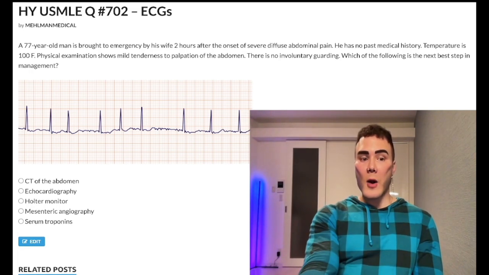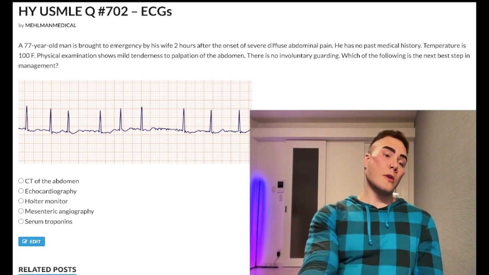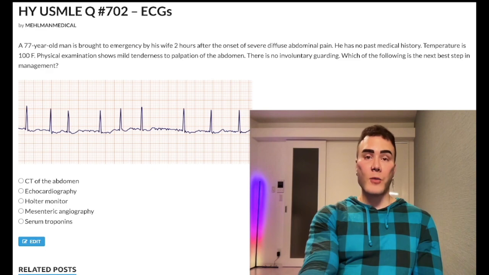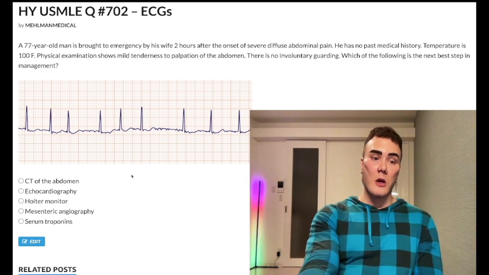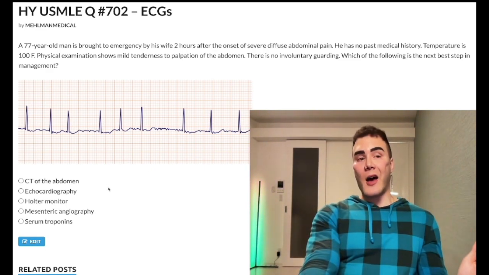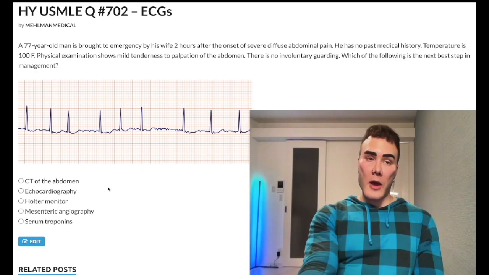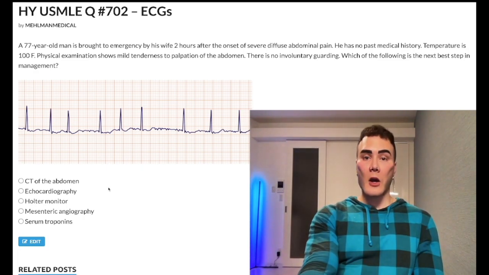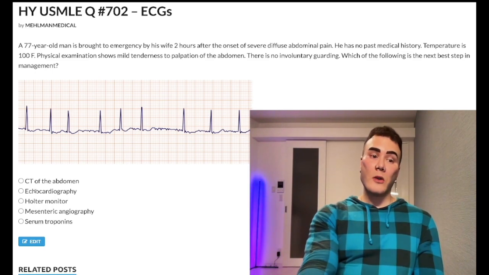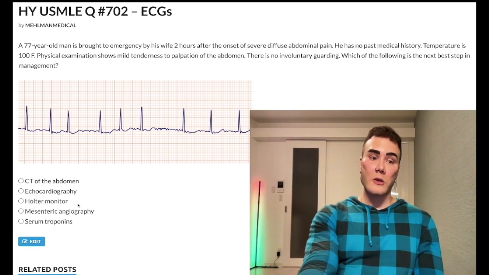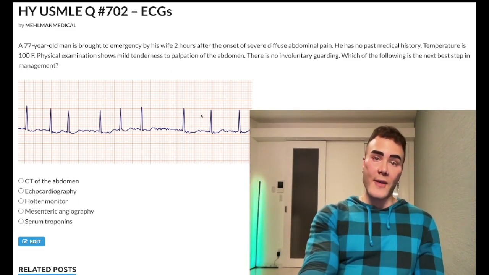So you do a 24-hour Holter monitor, okay, which will pick up the AF when the guy goes home and has dinner. So when you pick up the atrial fibrillation via 24-hour ambulatory ECG monitor, the next best step after that is you do an echo to visualize left atrial mural thrombus, okay? So he will need an echo in the setting of AF. It's the wrong answer in this case. Choice C, Holter monitor, also wrong answer because we already know we have AF.